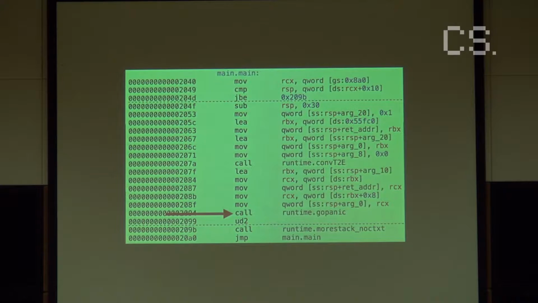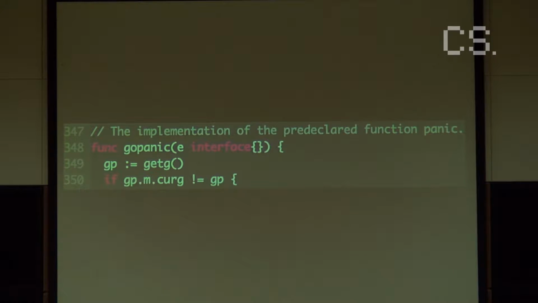So here's the disassembly for the main function I just showed you. And as you can see here, there's a call to a function called runtime go panic. And if I look for go panic, I find the actual function. The reason it's called go panic and not panic is because Go's runtime is actually written in Go, and because panic is a special function, they couldn't call it panic, so they called it go panic.